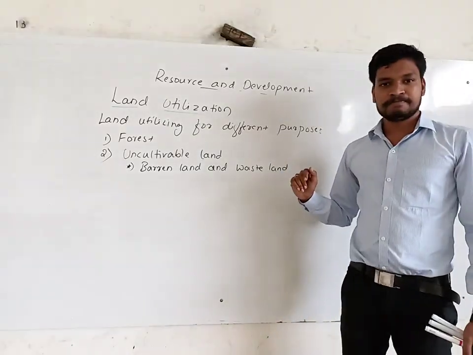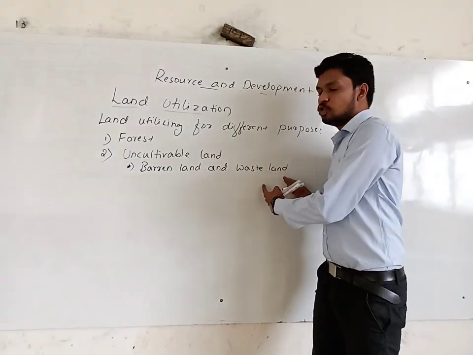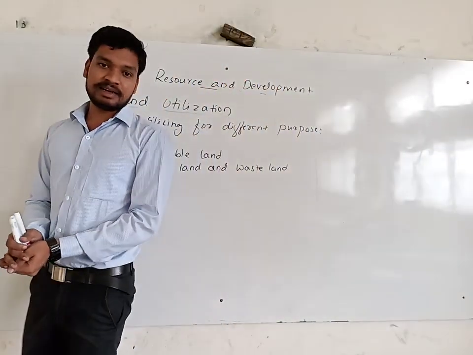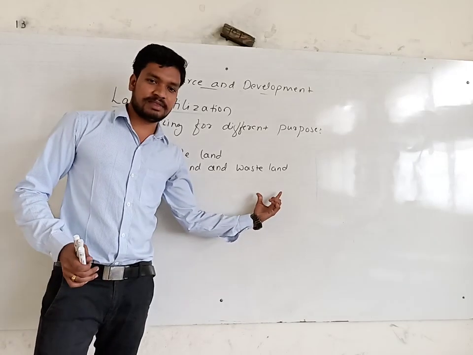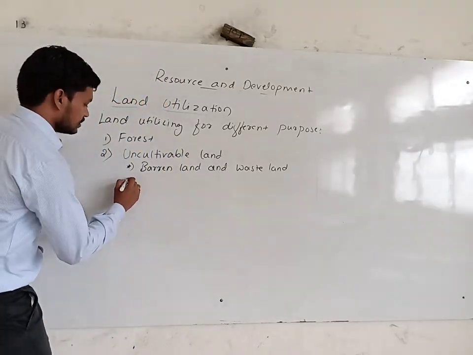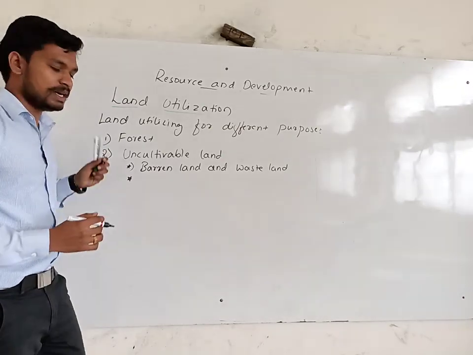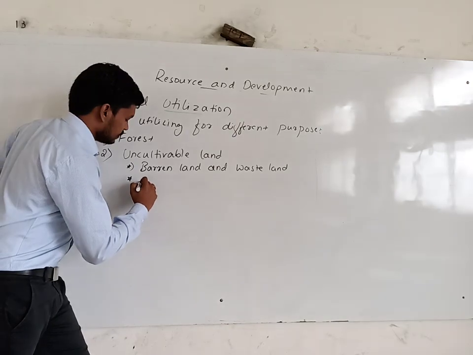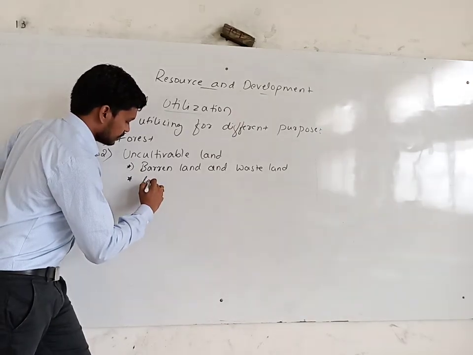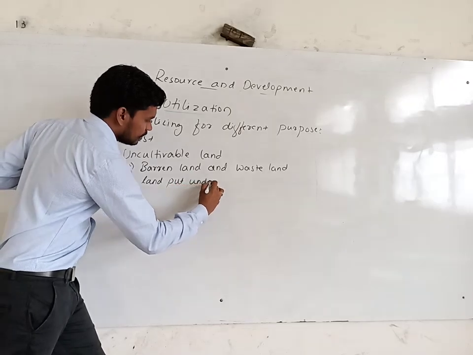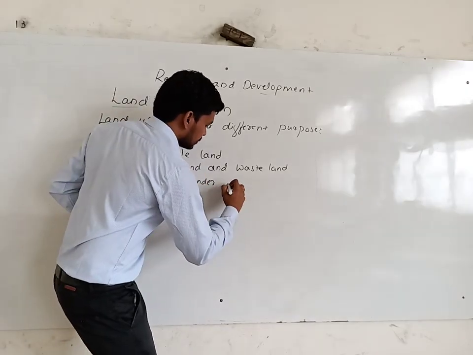Then the wasteland is also not used for cultivation or other things. Pasture or grazing land, the gomala, comes under this wasteland. And the second division under uncultivable land is land put under uncultivation.